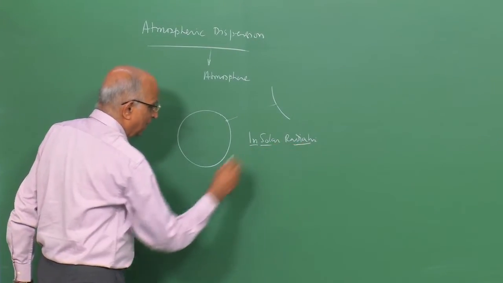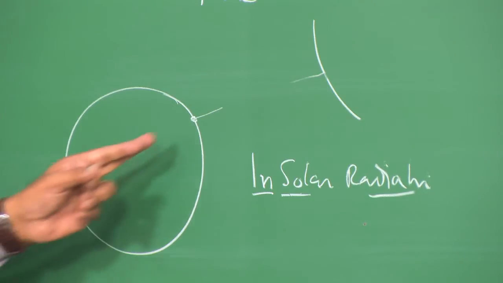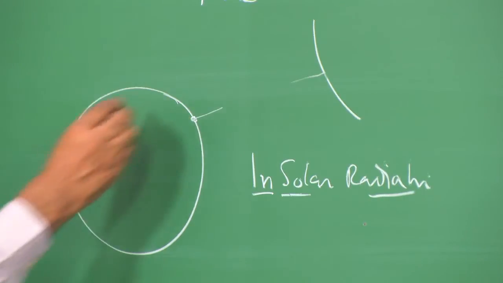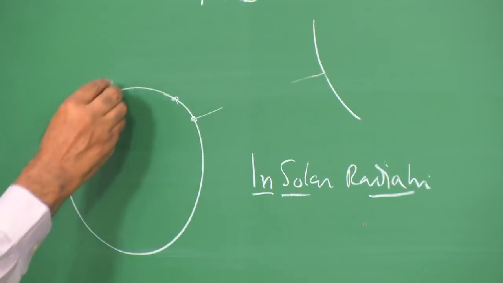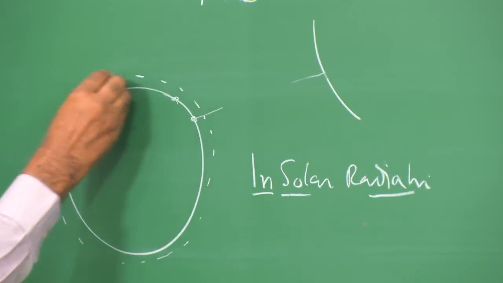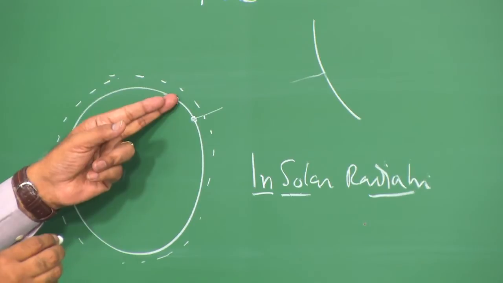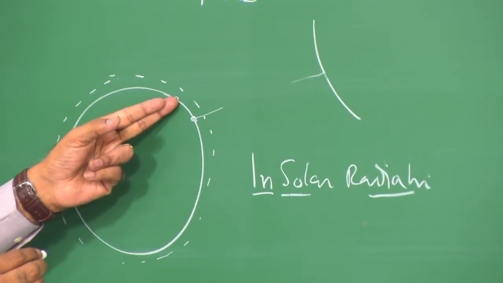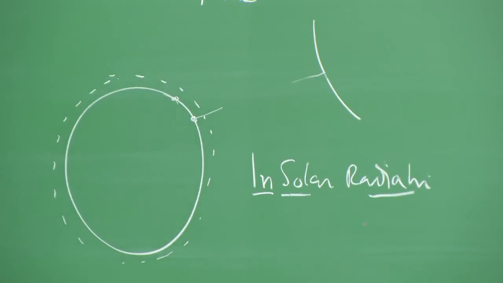We will get into the details shortly. And what this incoming solar radiation does is it heats the surface of the earth, and the air above the surface of the earth gets into motion, and let's try to take a look at what this atmosphere is about.